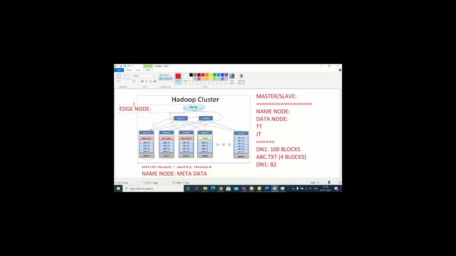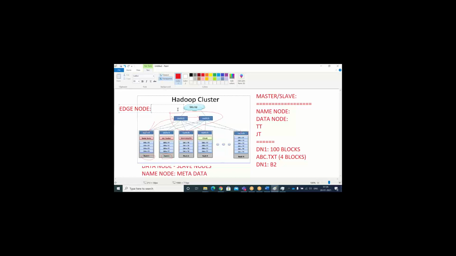Whatever process I am running through the edge node as a driver, first it will communicate to the master name node, boss, I want to read my input file abc.txt. Then the name node will give the metadata information about your input file, where the data has been stored.